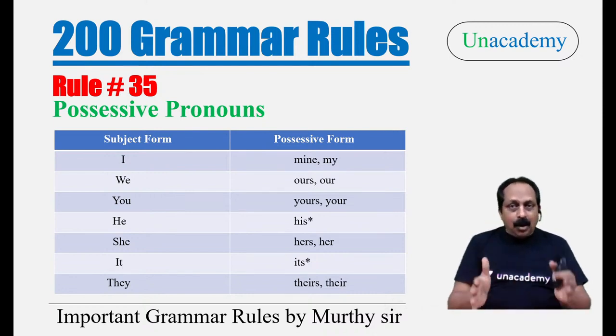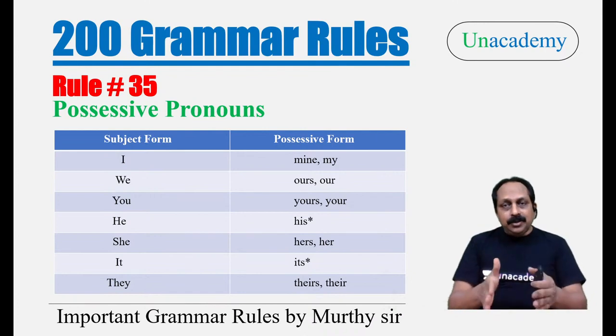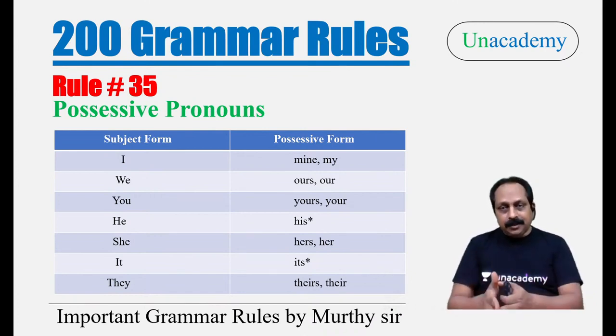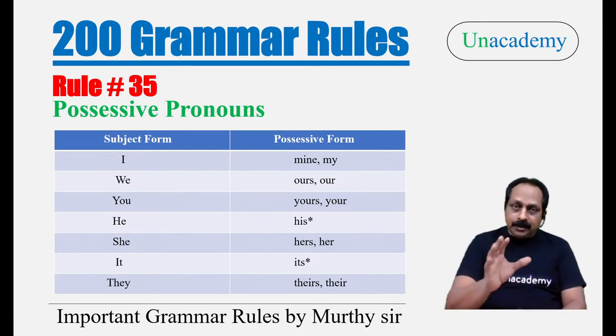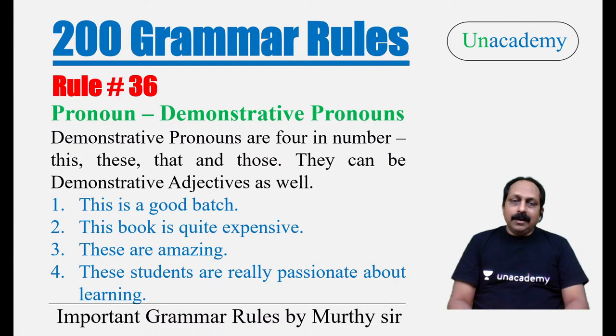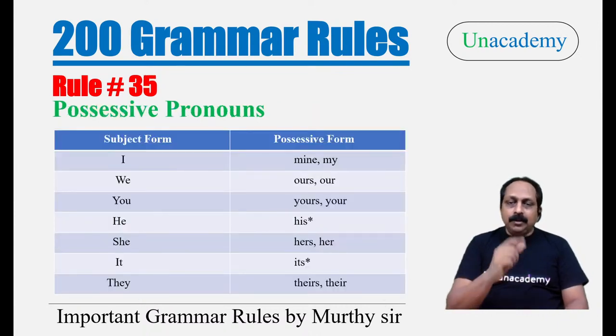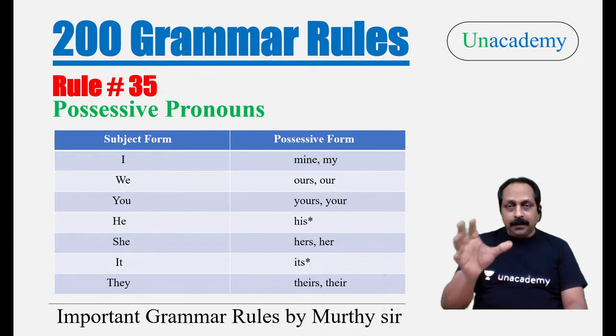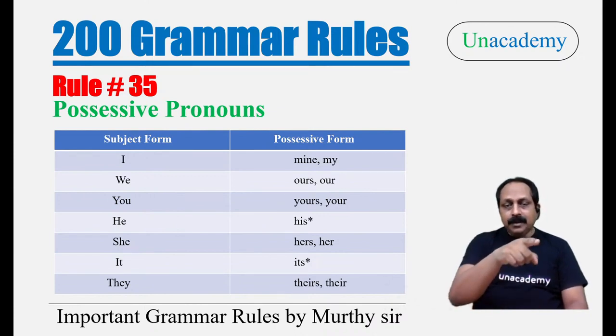They are actually pronouns, but when it comes to usage in the sentence, the word my changes to a possessive adjective. Mine is only a possessive pronoun. I hope it's clear. Now, when it comes to possessive pronouns, I said one important rule. What is that? They never take an apostrophe. When I go to the practice questions, I will show some examples, then I will explain. Do remember the third one.